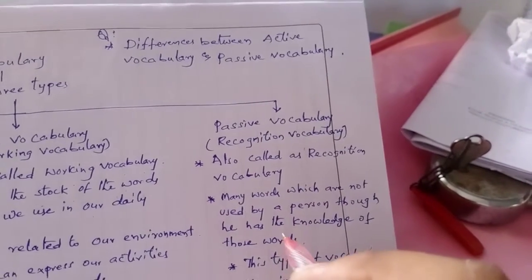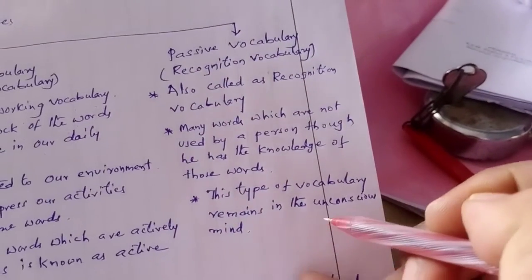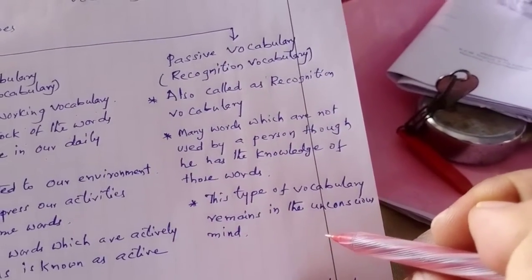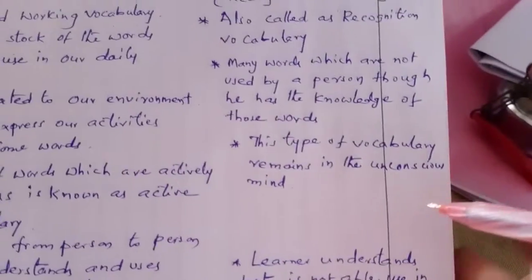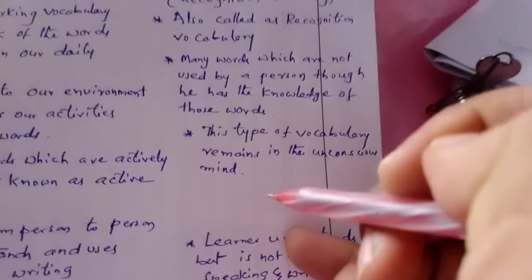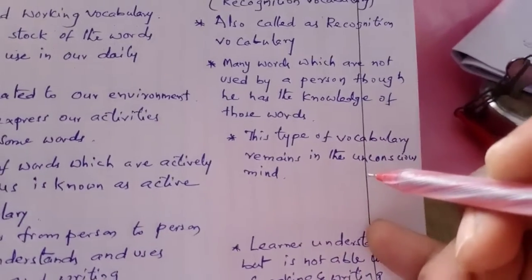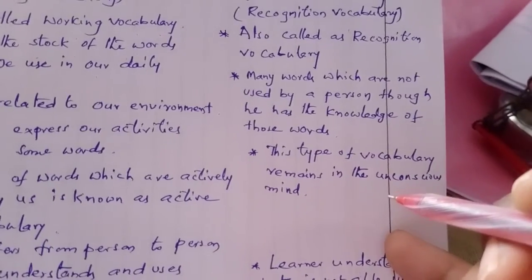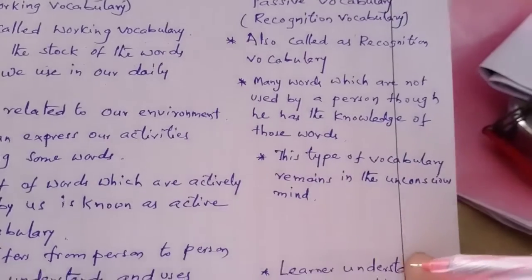That is called recognition vocabulary. This type of vocabulary always remains in the unconscious mind. The learner learnt many words, but he used only a few.